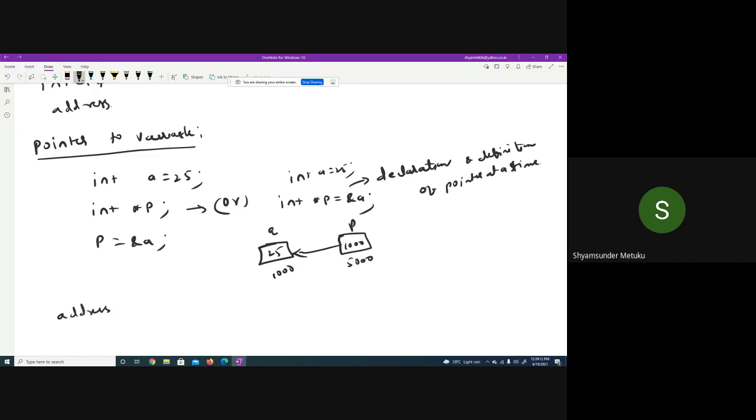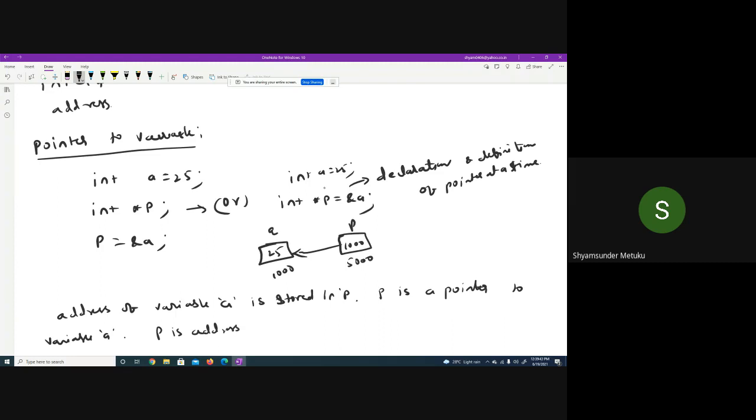Now I just wanted to mention the above situation. The address of a variable a is stored in p, where p is a pointer to variable a. p is address 1000.